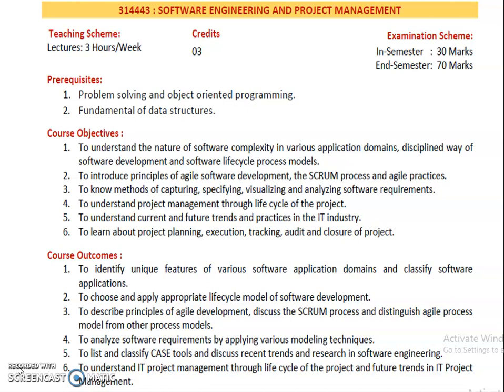Next is the course outcomes. To identify unique features of various software applications and their domains and classify the software applications. Also, to choose and apply an appropriate lifecycle model in software development, describe the principles of the agile development process and Scrum process, and distinguish between the agile process model and other process models.